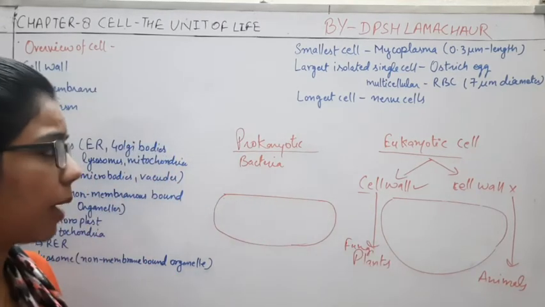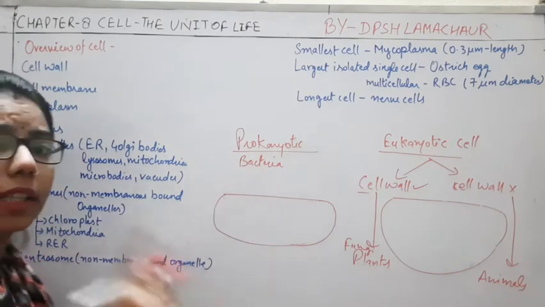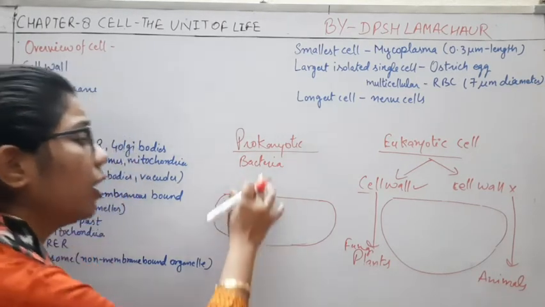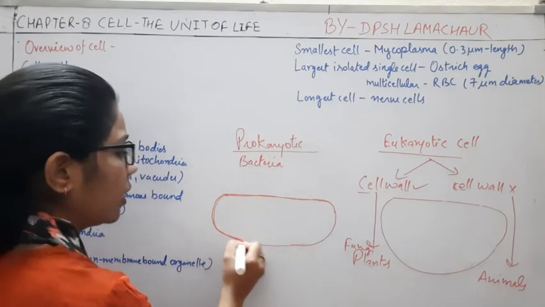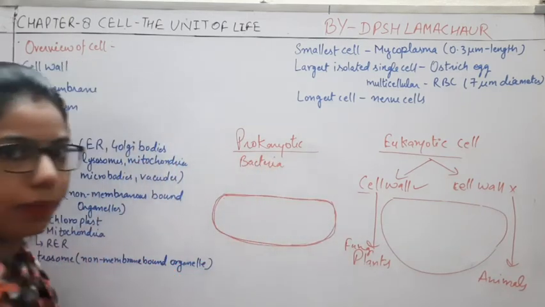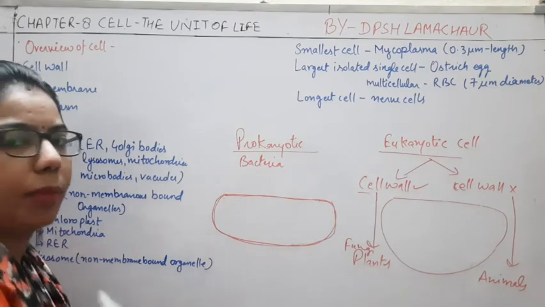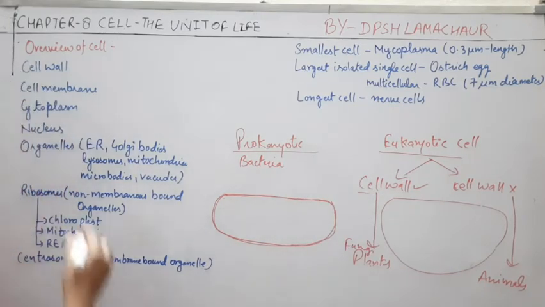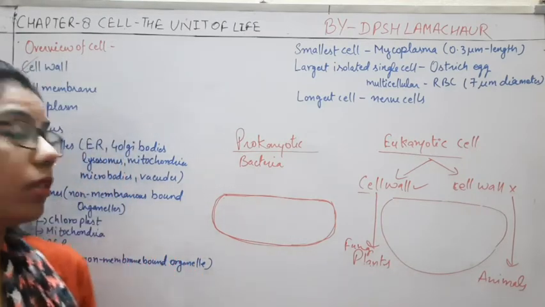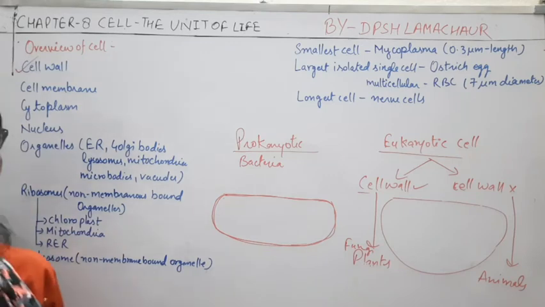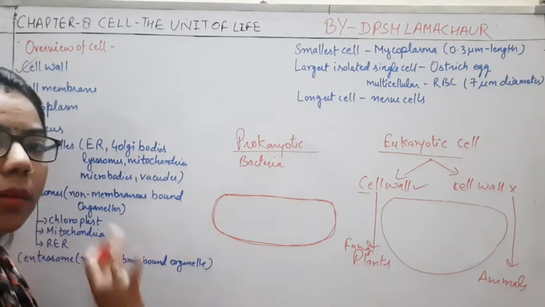This can be another example. In prokaryotes, there is one example, that is bacteria, which has a cell wall. But here it may be present or it may be absent. So first we will study the cell wall in prokaryotic as well as eukaryotic cells, and what is the function of the cell wall? To give protection to the membrane.